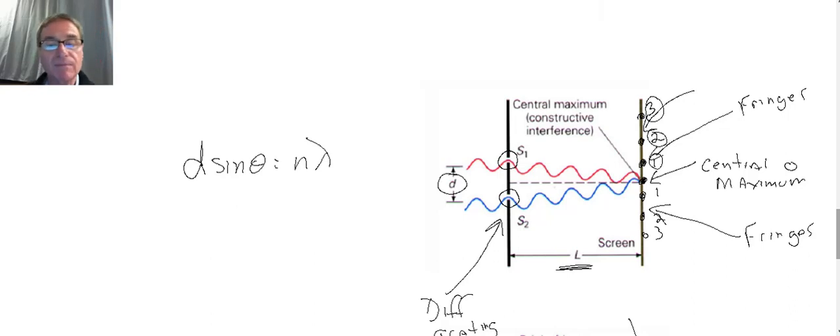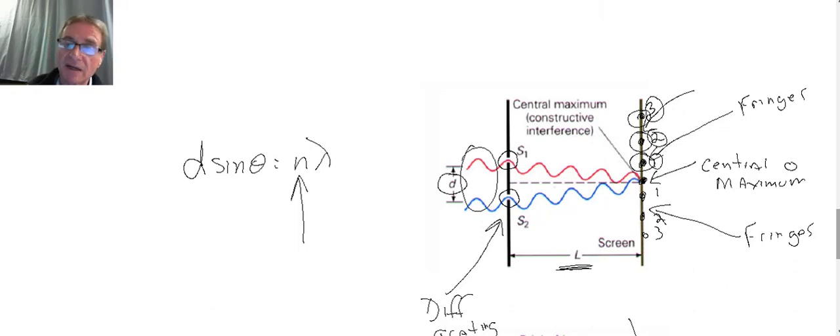Well, what is lambda? Lambda is just the wavelength of the light incident to the two openings. That's easy enough. What's n? n is simply the number of the fringe. Is it the first dot, the second dot, the third dot? That's all n is.